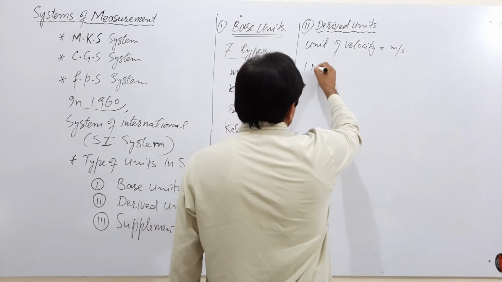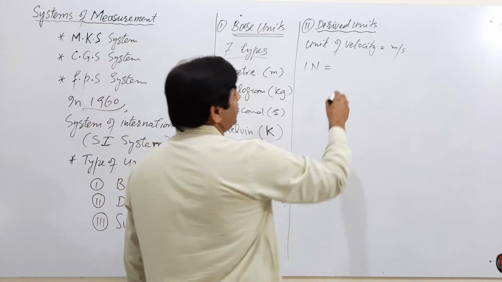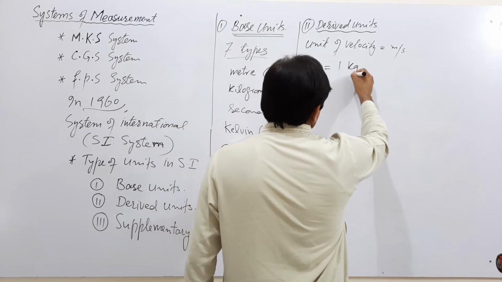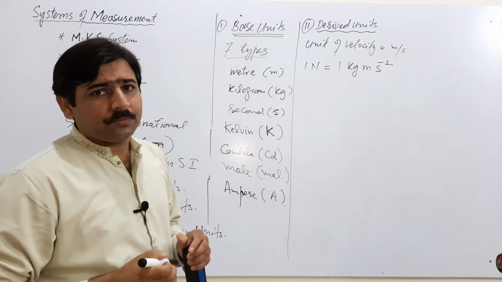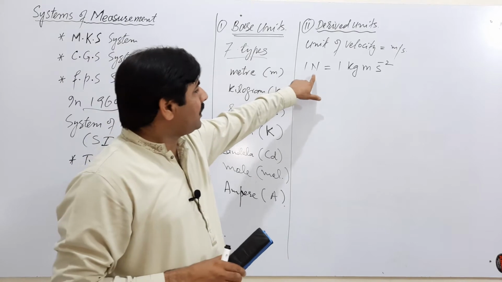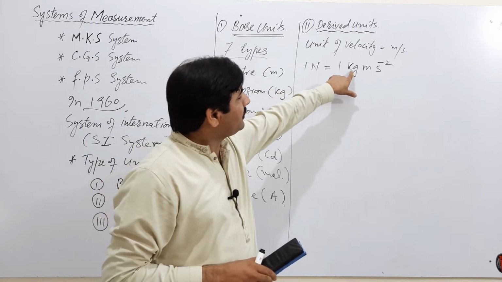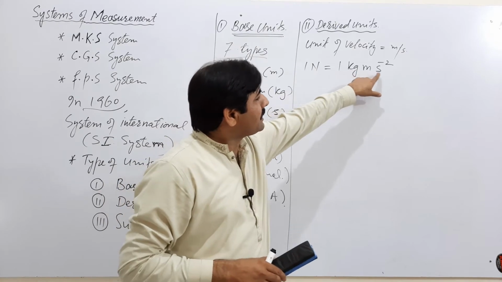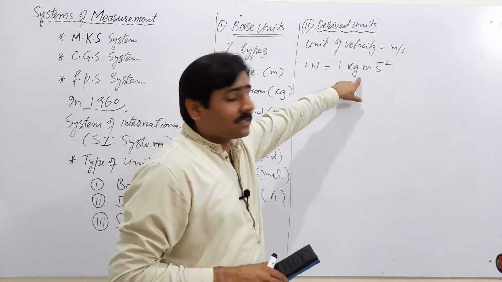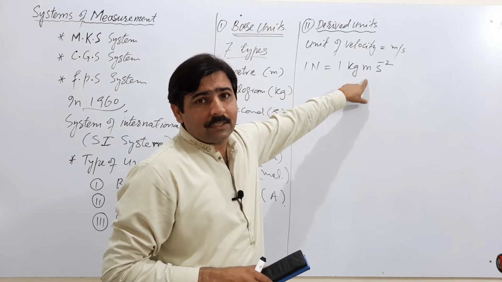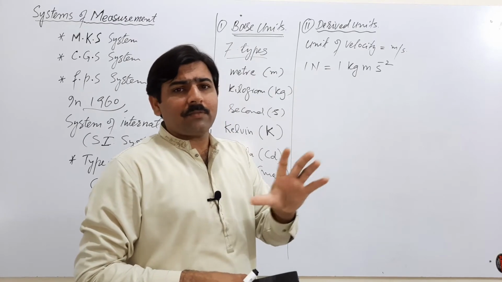If I write down the unit of force, Newton, 1 Newton is equal to 1 kilogram meter second minus 2. Now the Newton is a derived unit. In terms of base units, Newton is written as this. Newton is a derived unit, which is some multiple or division of certain base units.